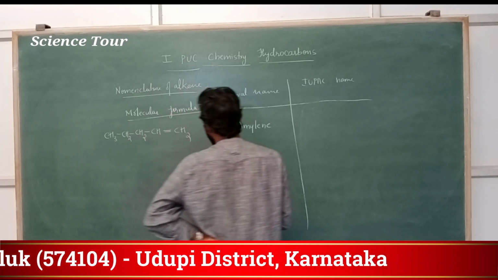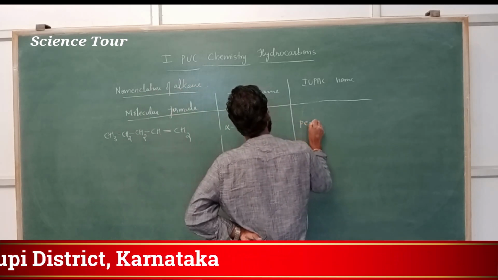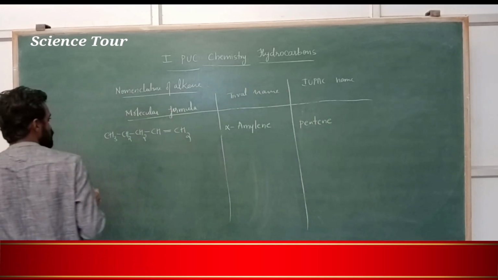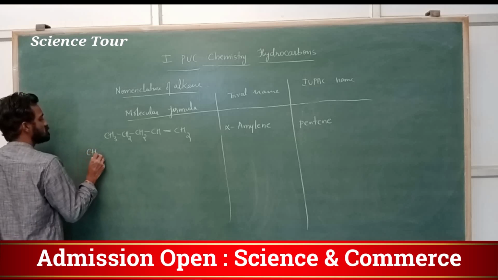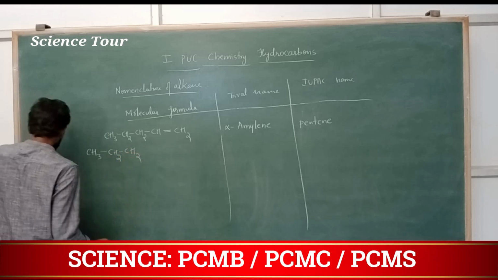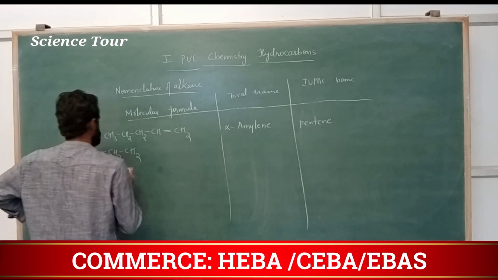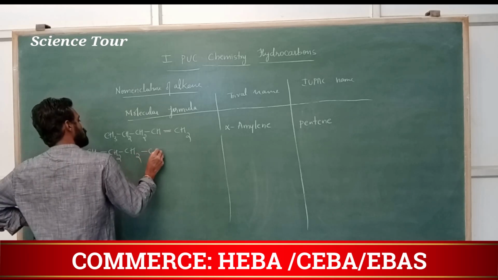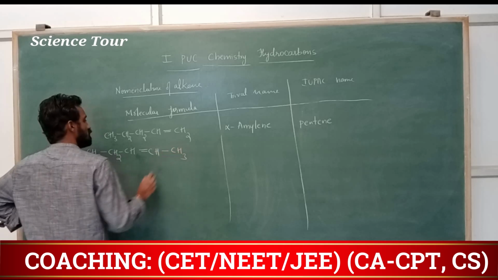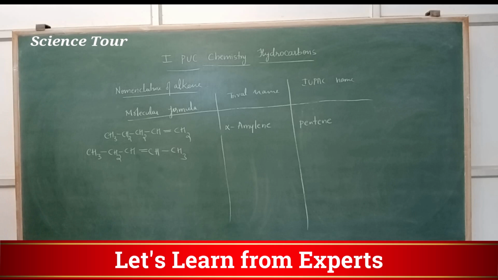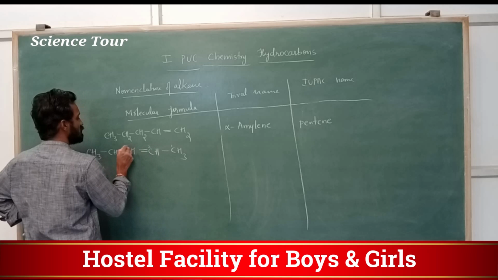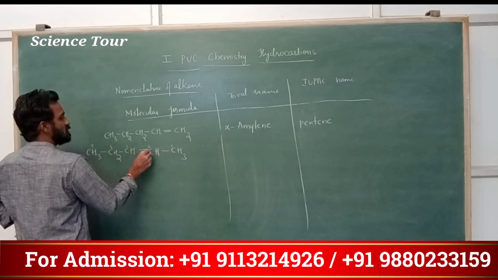The IUPAC naming of this one is pentene. Pentene you can write, my dear students. Pent-1-ene also you can write. No problem. Next, my dear students, CH3, CH2, sorry, here I will write the double bond, CH3. Here in the second position, this also contains 5 carbon atoms, but you have to number from this side, 1, 2, because you are getting the double bond in the second position.